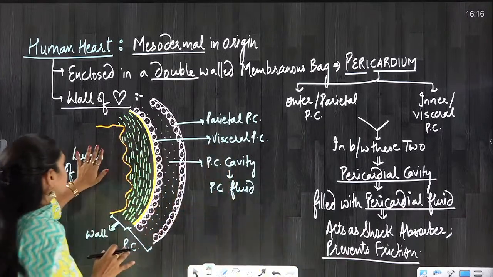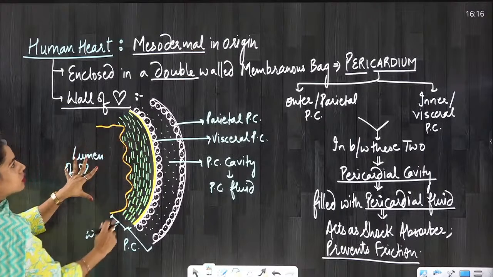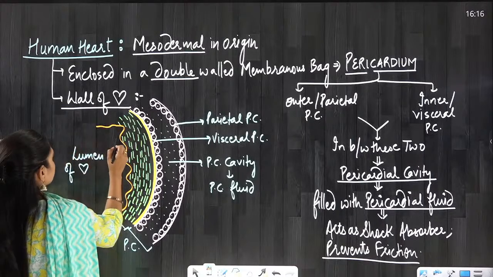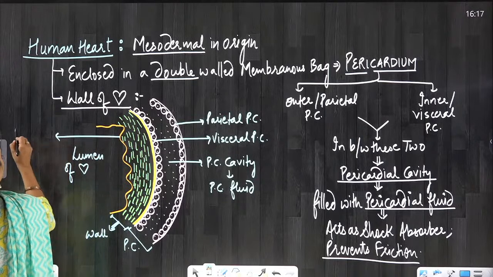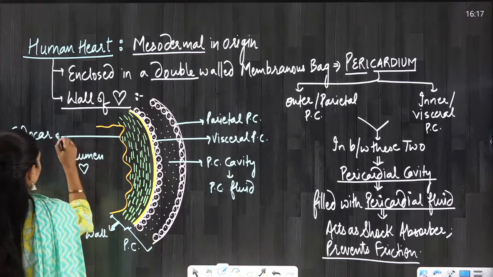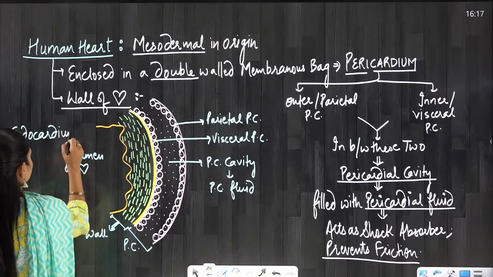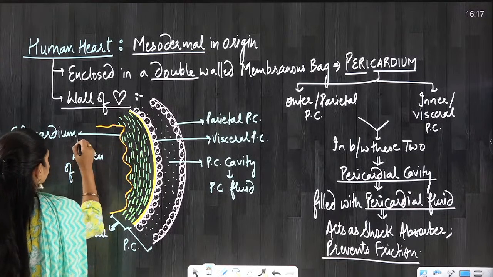Okay, so this is the internal side of the heart, and in the internal side you can see the innermost layer of the wall. So this is going to be your endocardium. This is endocardium.